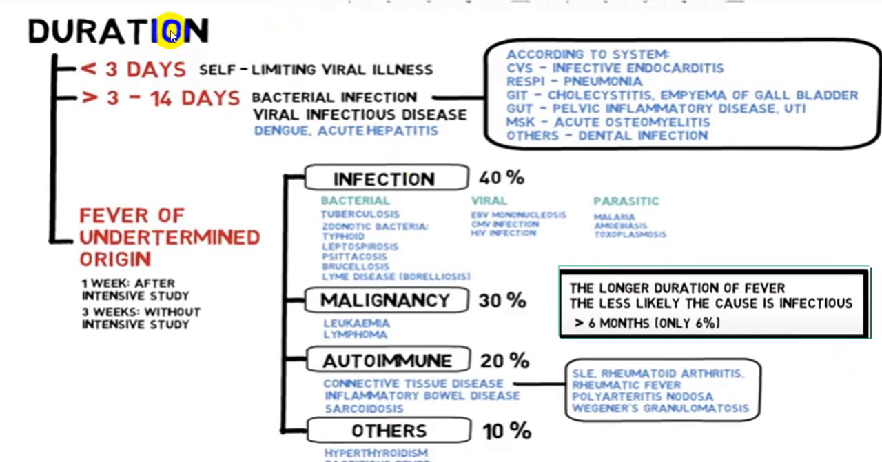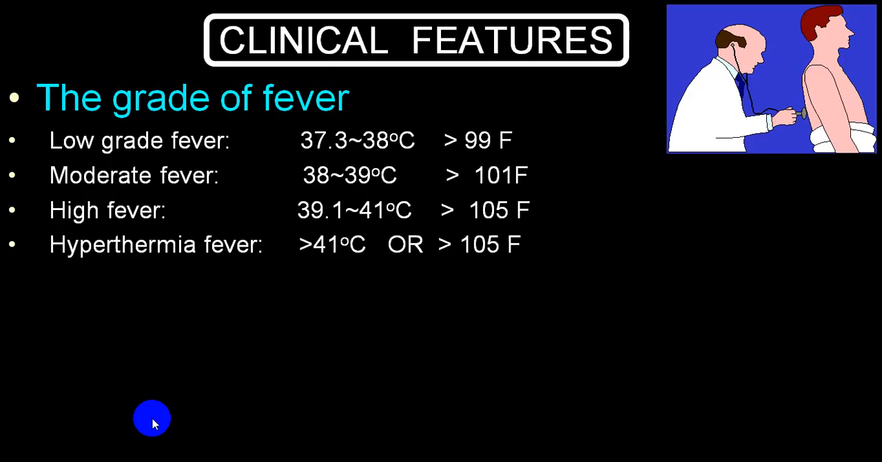On the grounds of duration, some people divide fever of unknown origin into groups: less than 3 days, between 3 to 14 days, and more than 2 to 3 weeks, more than 3 weeks. Whichever pattern you follow, the commonest cause of fever of unknown origin, as we already mentioned, is infection at 40%, malignancy accounts for 30%, the autoimmune group is 20%, and the miscellaneous group is 10%. At your leisure time, you can go through this. We already mentioned all this.